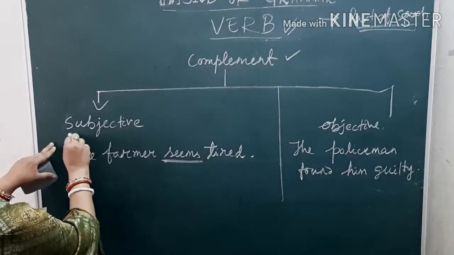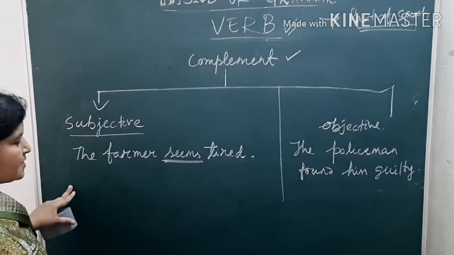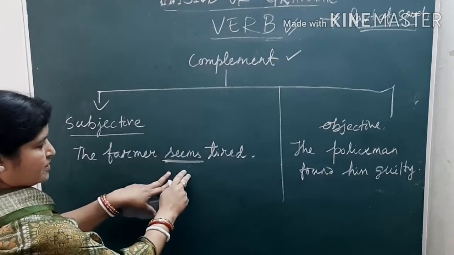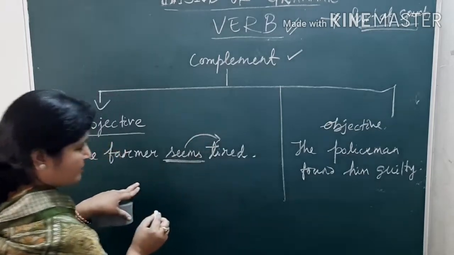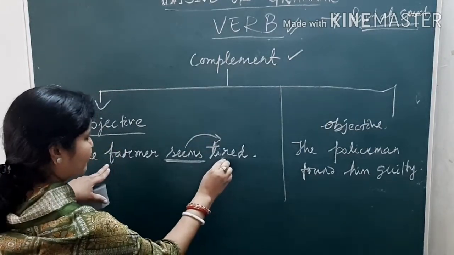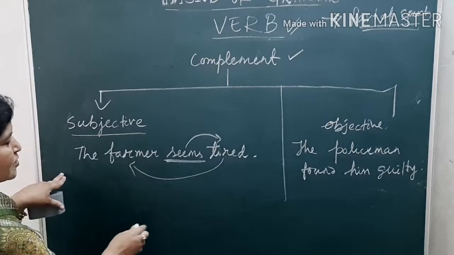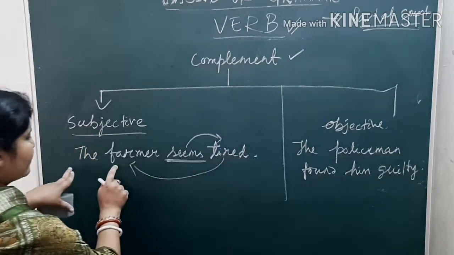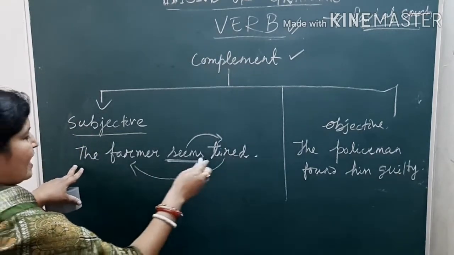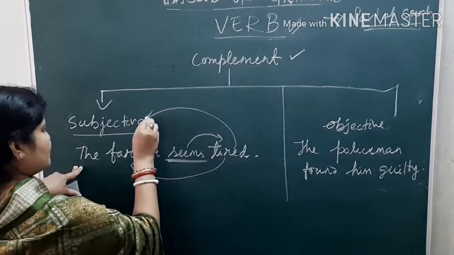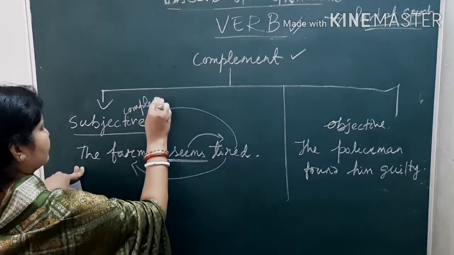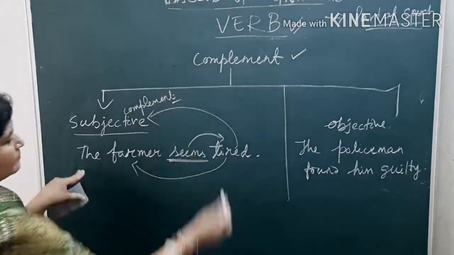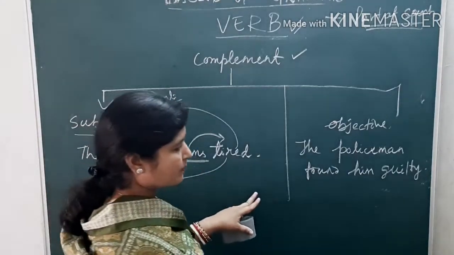So subjective complements are those complements which are used after the verb to tell about or to refer to the subject. So here tired refers to the farmer. So tired is known as a subjective complement. And what is objective complement?